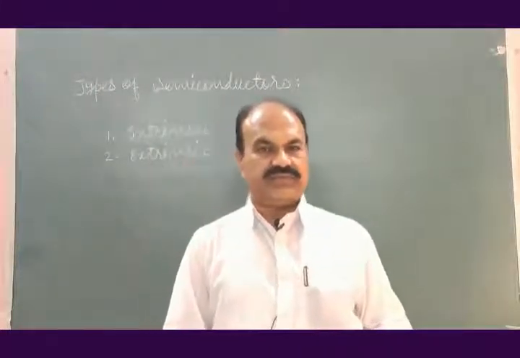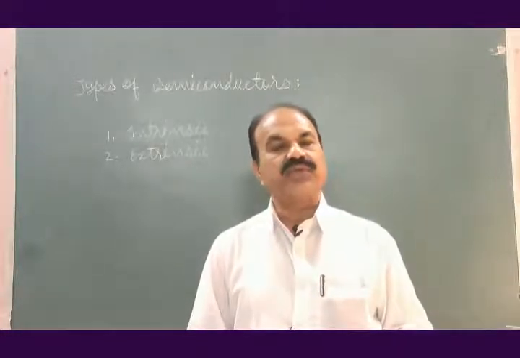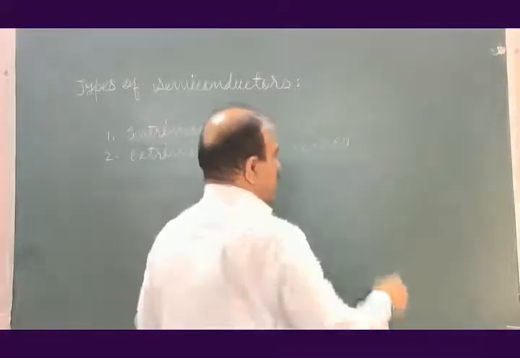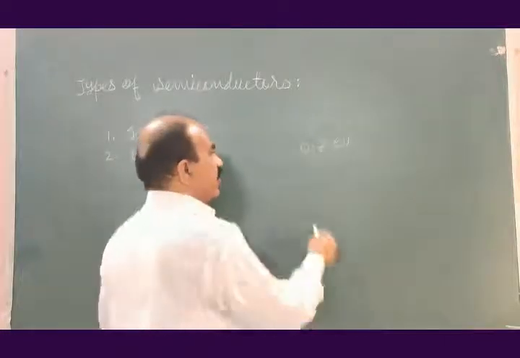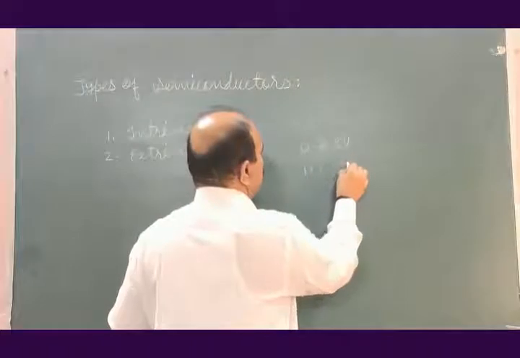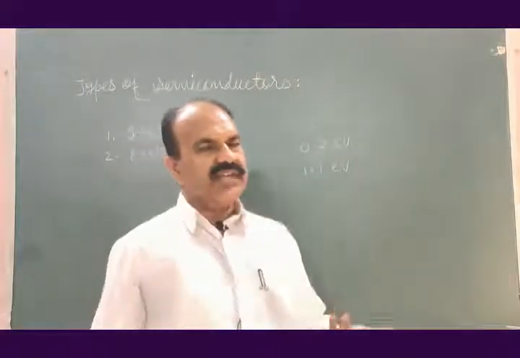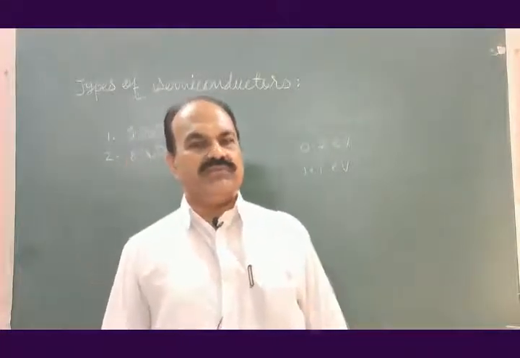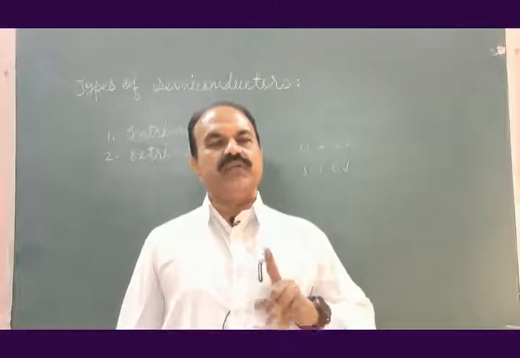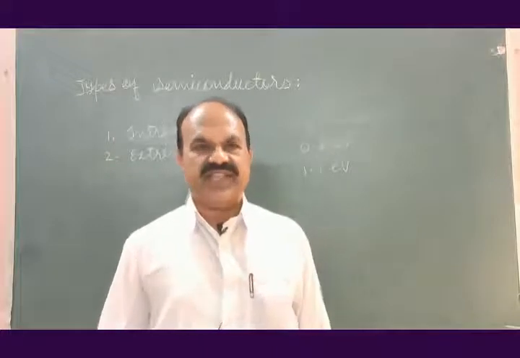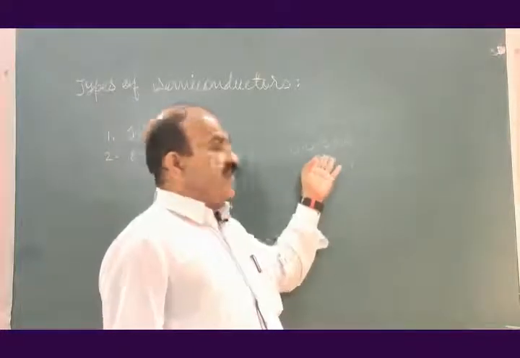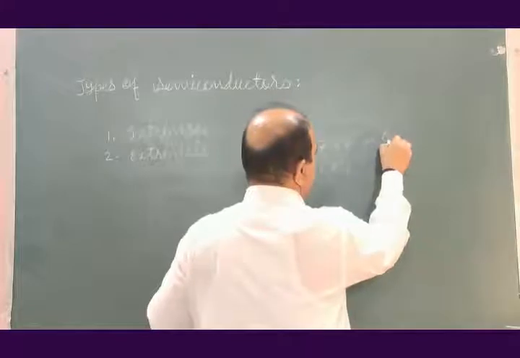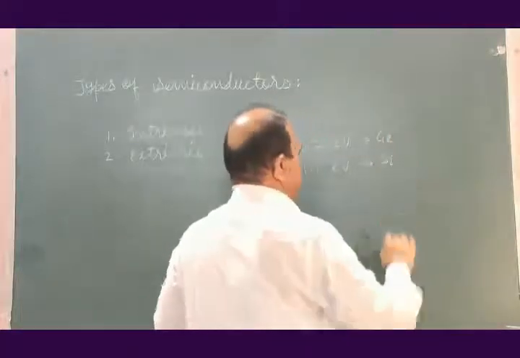The band gap of germanium is about 0.7 electron volt and the band gap of silicon is about 1.1 electron volt. 1 electron volt is 1.6 into 10 to the power minus 19 coulomb. 0.7 electron volt is for germanium. 1.1 electron volt is for silicon.